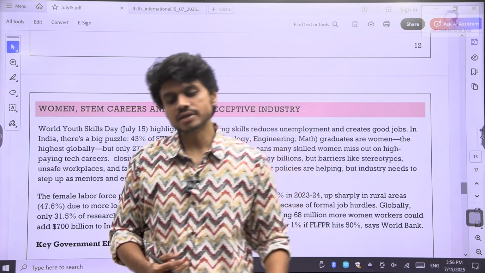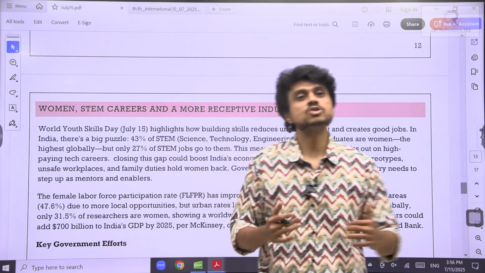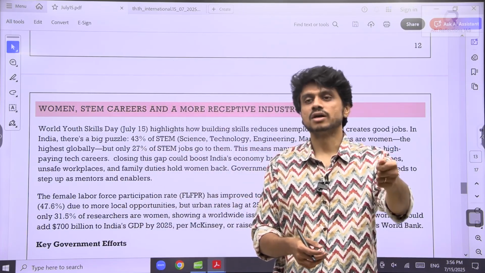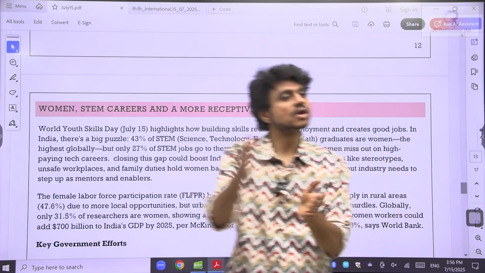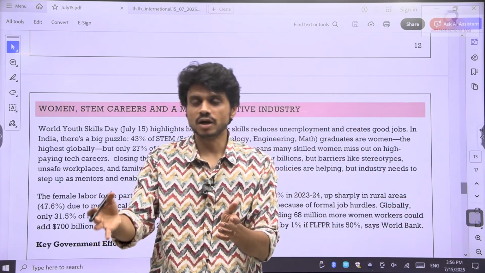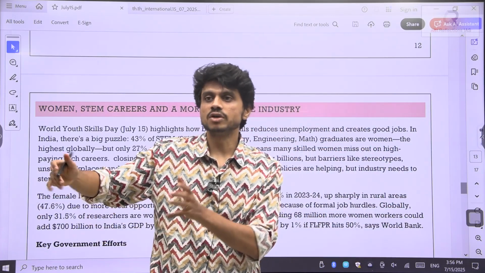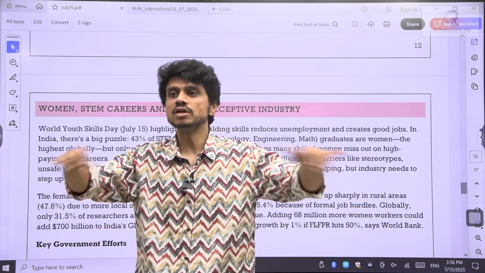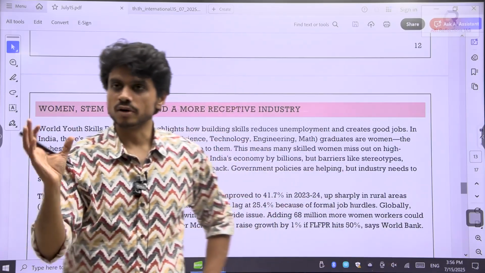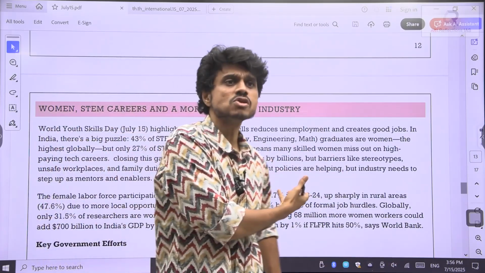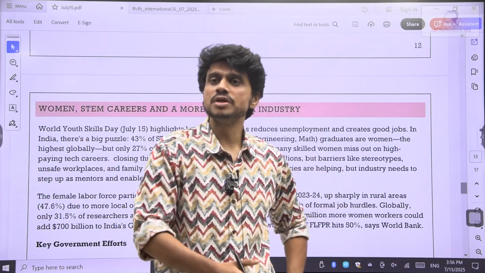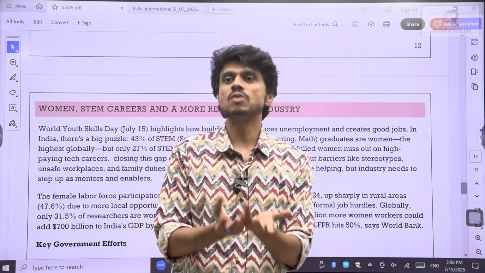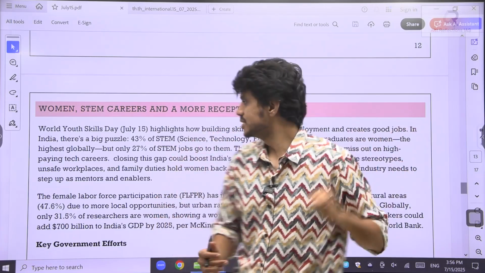So the article is saying that care should be provided. They should be provided skills and support, so that they come back into the economy when they are needed. If they leave, it is not just a loss to the women, it is a loss for the entire nation, because they have the knowledge. If some skill is provided, they will be able to contribute. So it is a collective effort. Collective support is required. That is what the article says here.